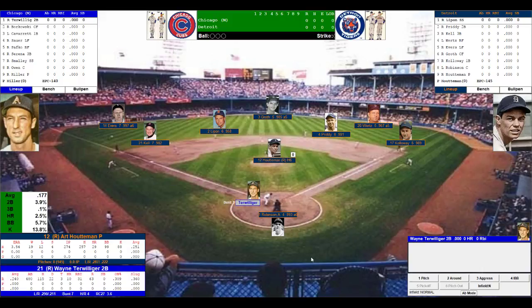All games for round 1 of bracket 1 are complete. We are now working on bracket 2, round 1. Let's go to the lineups. For the visiting Chicago Cubs, who I will be managing, the computer will manage the Detroit Tigers.